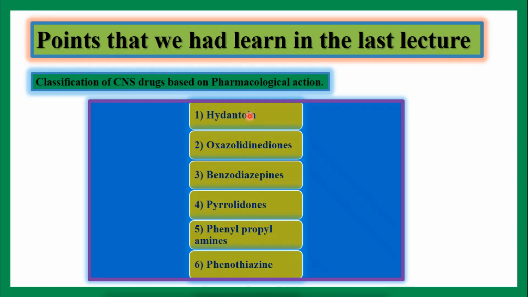The side effects of phenytoin are dizziness, itching, skin rashes, blurred vision, vomiting, fever, tremors. Then the second class is oxazolidinedione. Under this class we have taken the example of tridone.